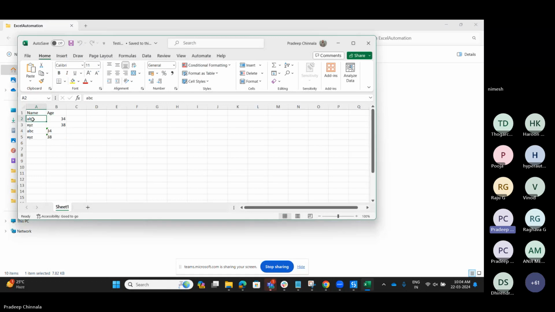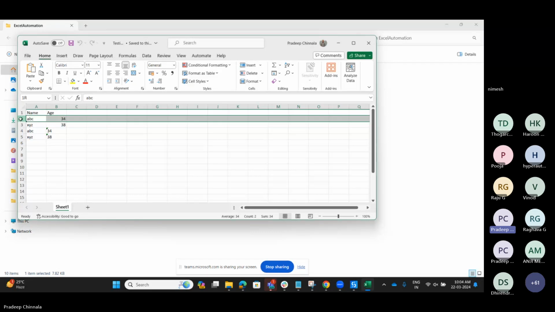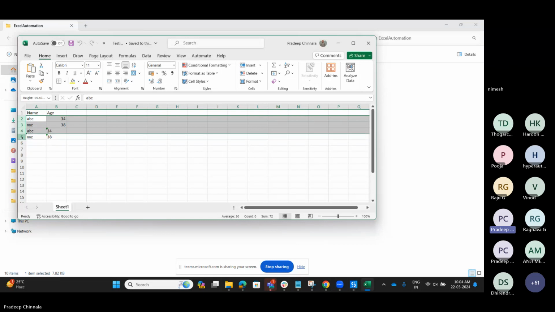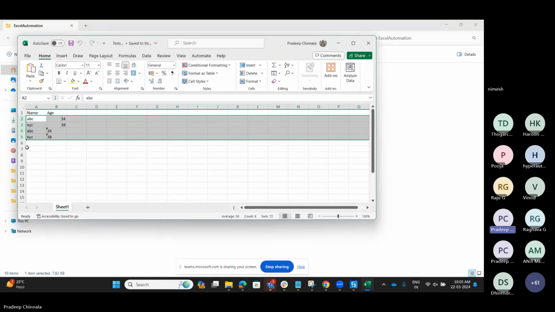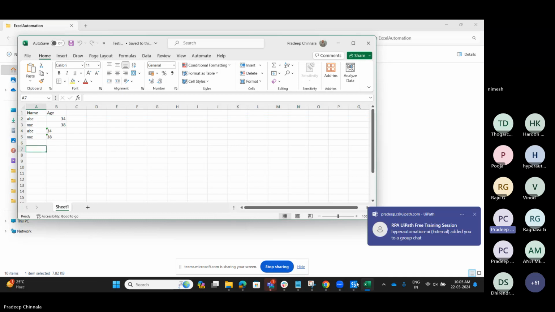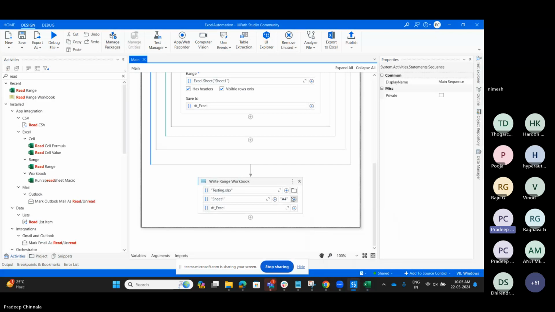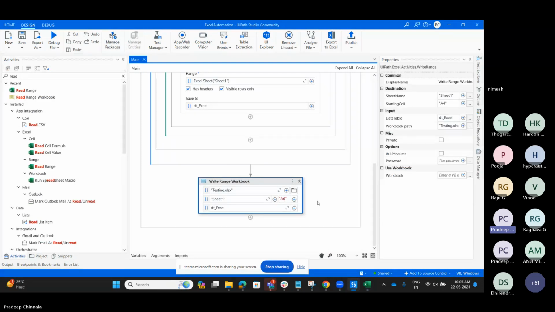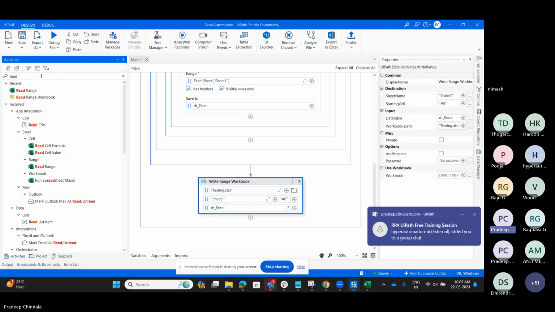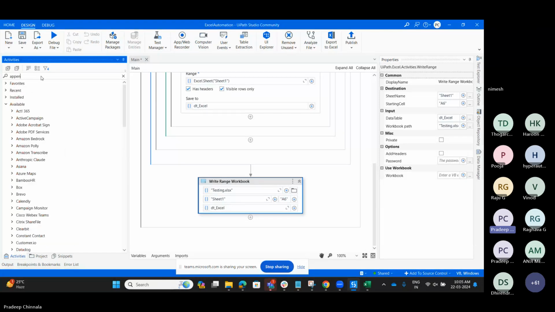These are the data we had earlier. Using the write range activity, we have read those two rows and written them again from A4, right? So that's the reason it got printed again. If instead of writing from A4, you want to write from A6 or A7, then we just have to mention that particular value here. If you want to write from A6, it will do A6. So it's a kind of static data we are giving.